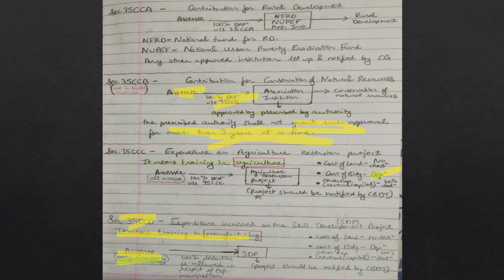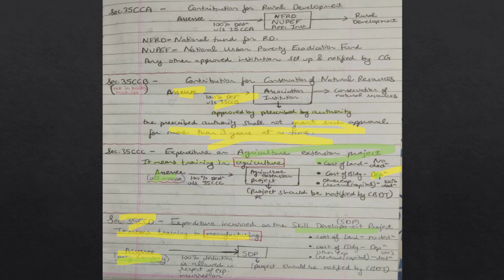So again we will revise section 35CCD. I have told that there are only two major differences between section 35CCC and section 35CCD. Here it is agriculture extension project, there it is skill development project. Here all assessees are covered, there only companies are covered. Section 35CCD is expenditure incurred on skill development project. It means training in manufacturing.